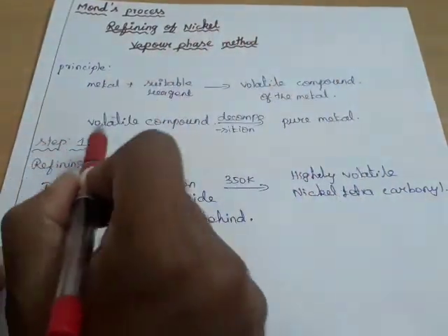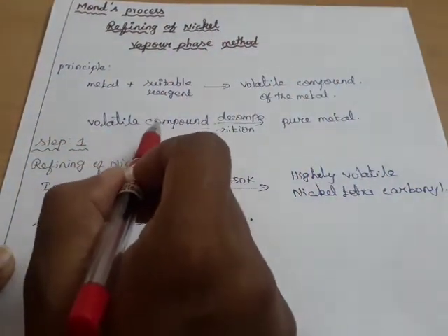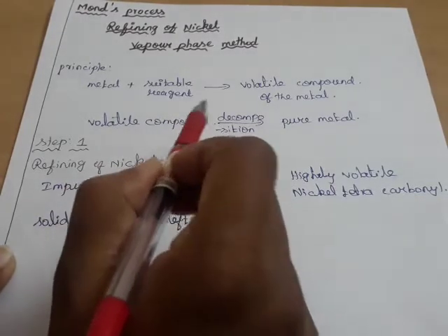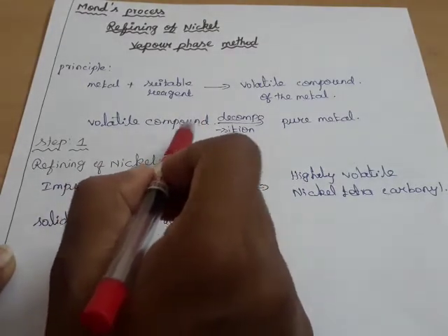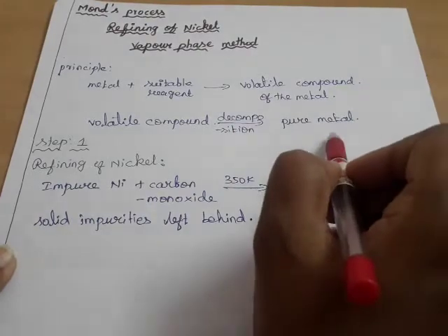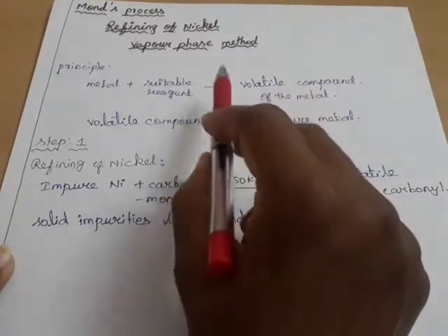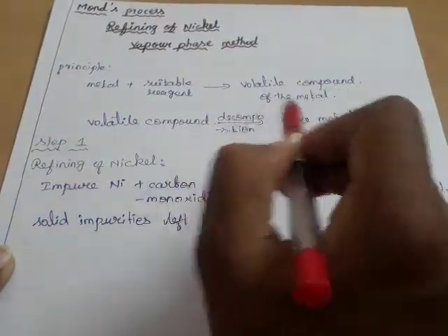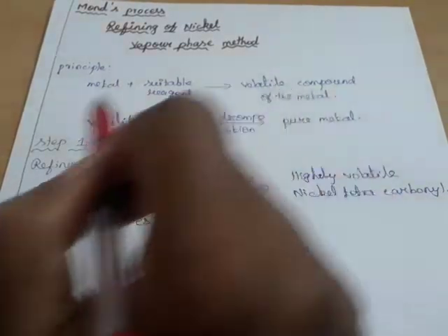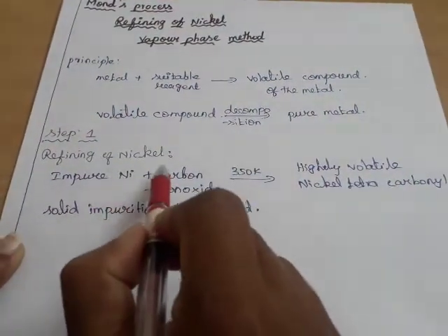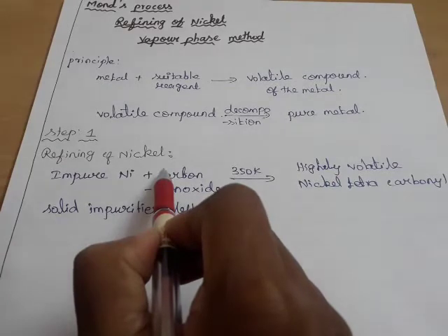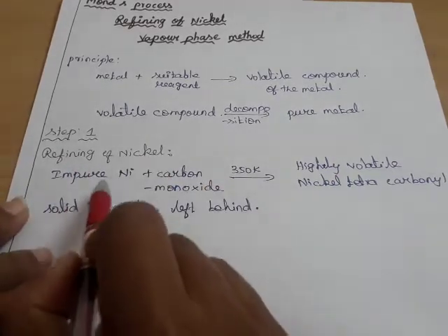Now we are going to see the second step. The volatile compound, on heating again or decomposing, changes into pure metal. This is the principle of the vapor phase method. So now we are going to see the example of refining of nickel. We are going to take the impure nickel.